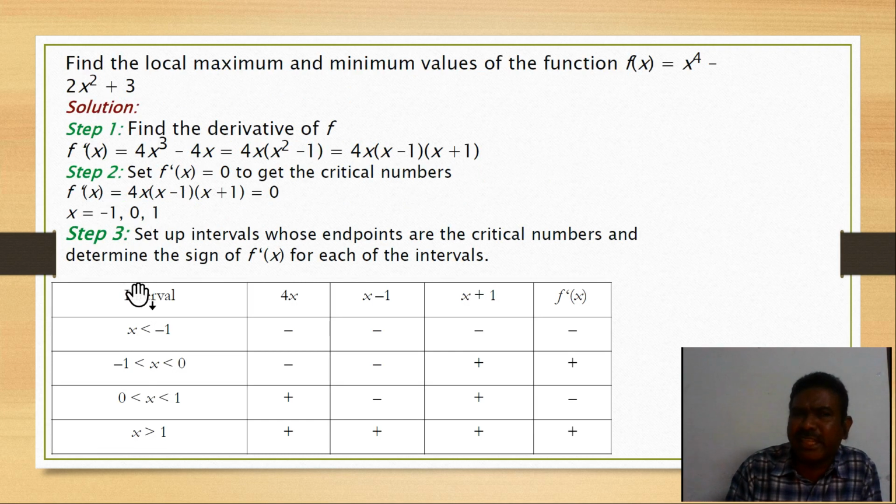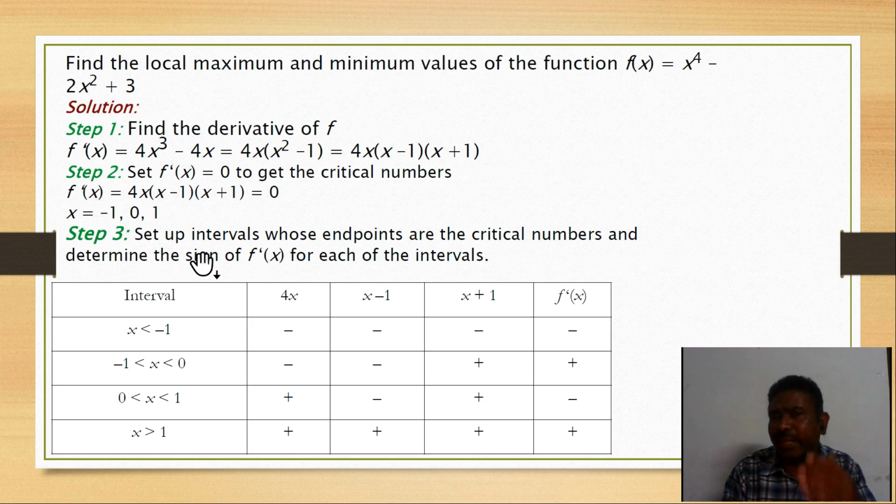After completing the second step: in the first step we differentiated, in the second step we made it equal to 0, solved the equation and got x equal to -1, 0, 1. In step 3, according to the graph we explained, we are observing the same thing by mathematical notations.